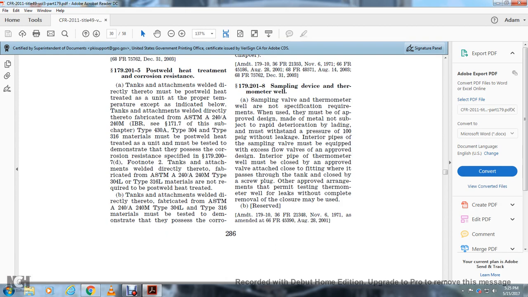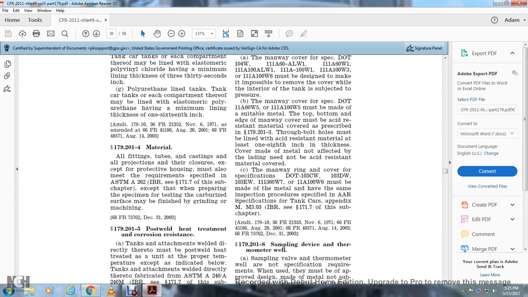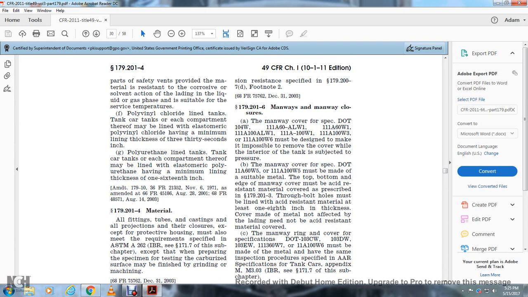Tanks and attachments welded directly thereto and fabricated from ASTM A240/A240M Type 304L and Type 316L materials must be tested and demonstrate that they possess the corrosion resistance specified in 179.207(d), footnote 2.